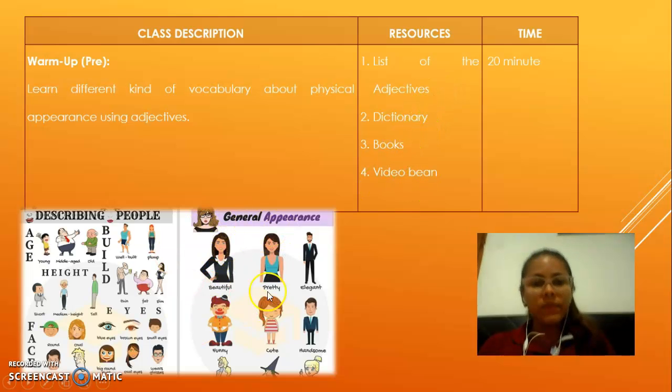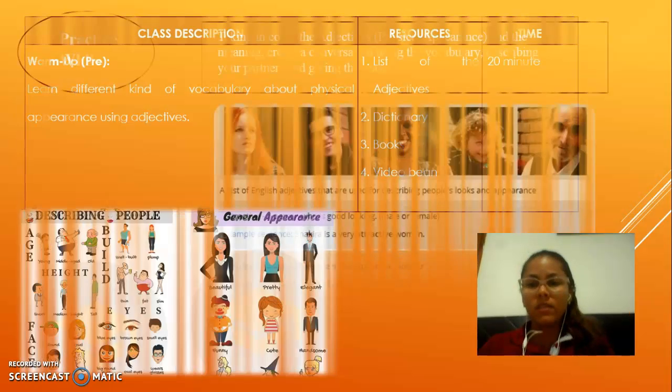For example, adjectives such as beautiful, pretty, elegant, funny, cute, and handsome, and we can identify which adjective we need to describe physical appearance. I consider that we have to take 20 minutes to develop that activity.